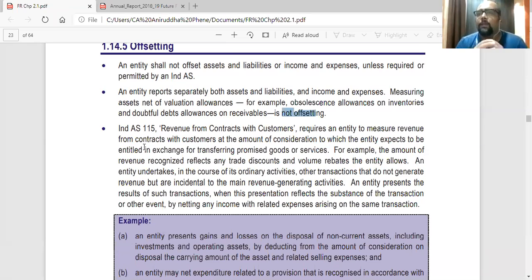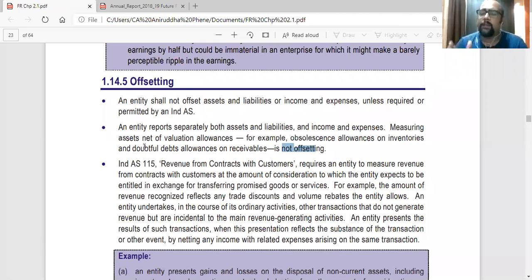Offsetting is where you are netting any income against the expense, or you are offsetting any asset against the liability. Just like I told you, the liability was a provision made by the car manufacturer, and the asset was the claim receivable from his supplier that you can net.